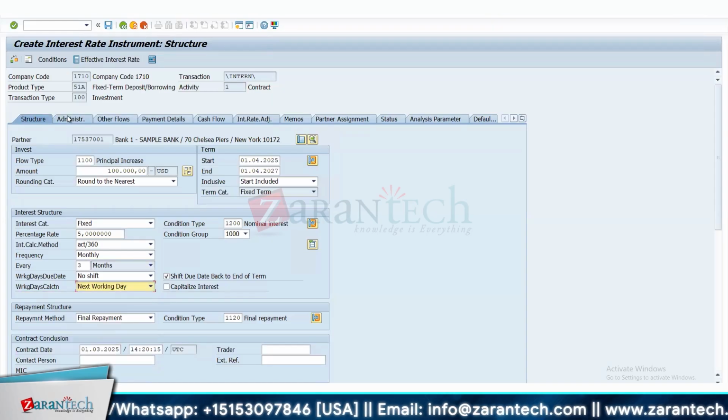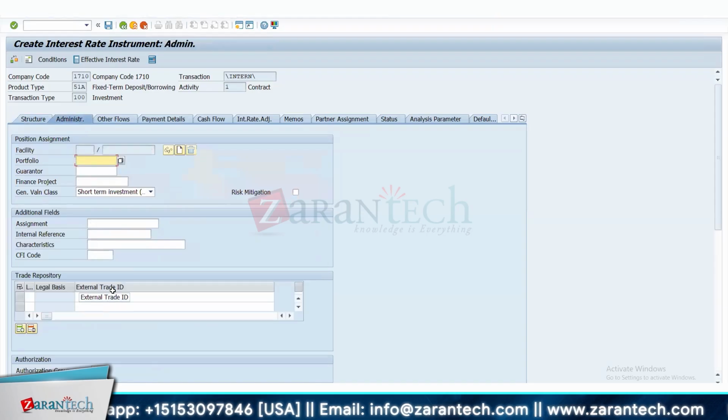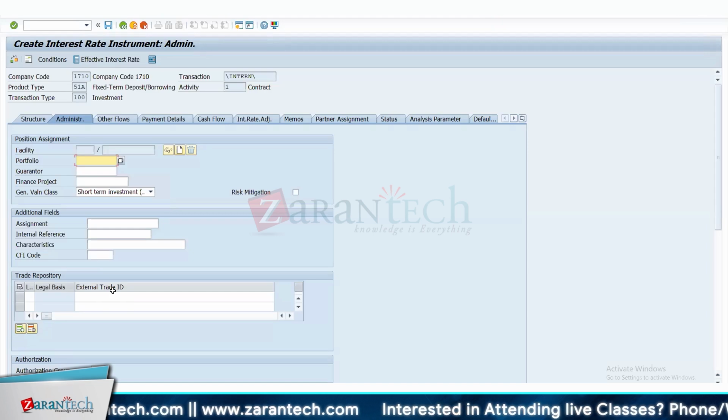Okay, let's go to the administration tab. The administration tab will have something called facility. Facility is going to help you safeguard yourself with a limit on how much you are going to take as a loan from a bank or how much you want to invest in a certain bank. Let's say you want to make sure that you don't invest more than 1 million in Citibank. In such a case, you can create a facility with this particular business partner.